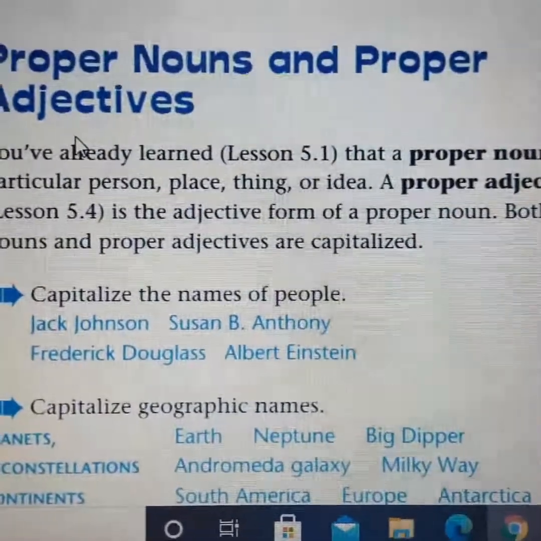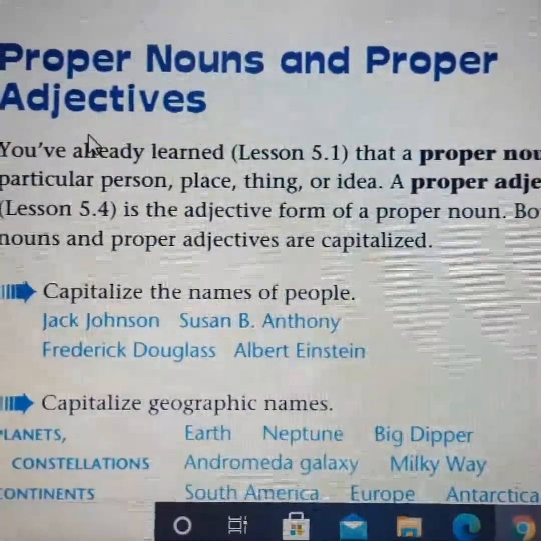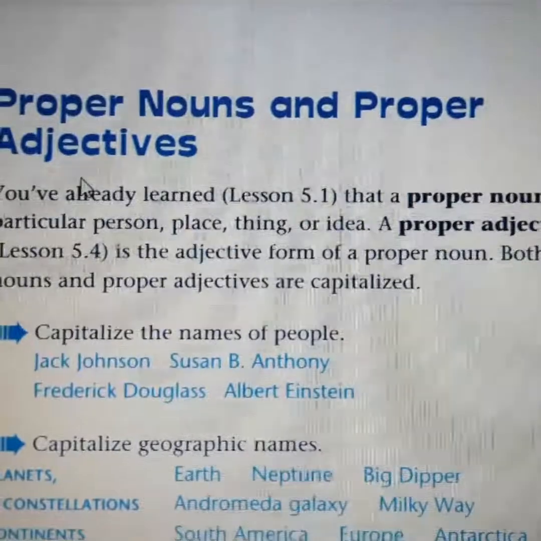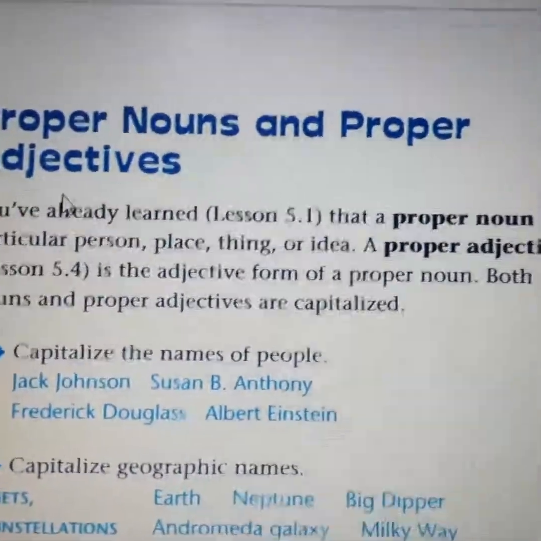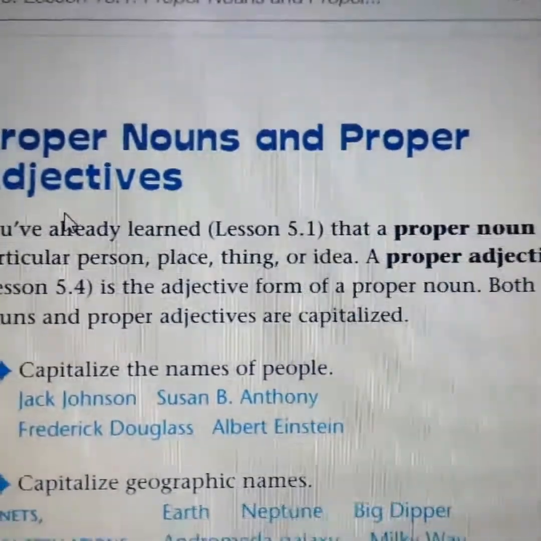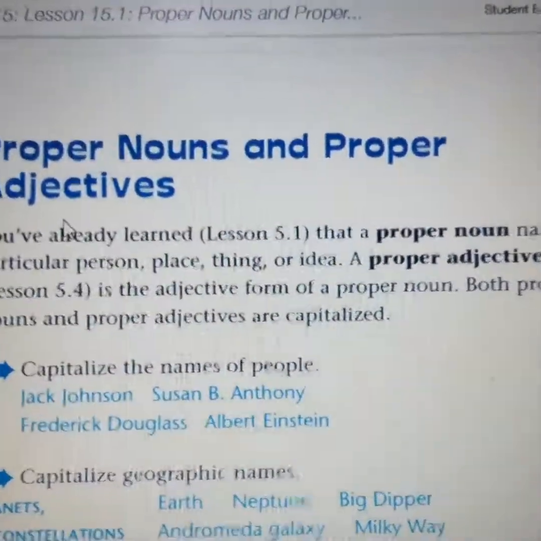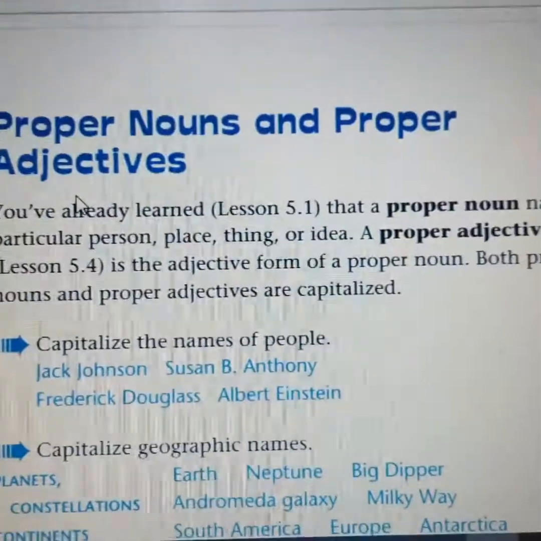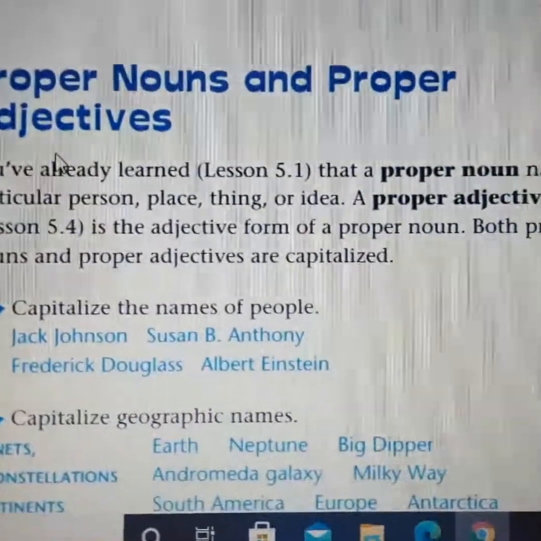You have already learned in lesson 5.1, you can check that, that a proper noun names a particular person, place, thing, or idea.